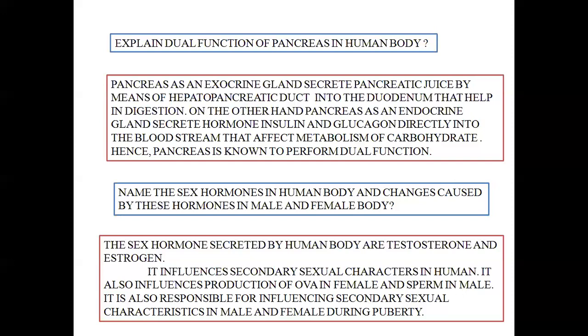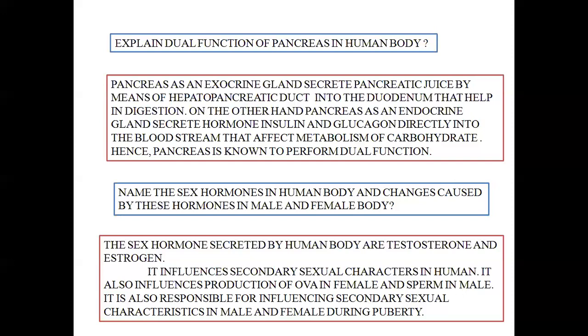That means in case of female, it helps in production of female gamete in the form of ova and male gamete in the form of sperm. This is the primary function of the male and female sex hormones.